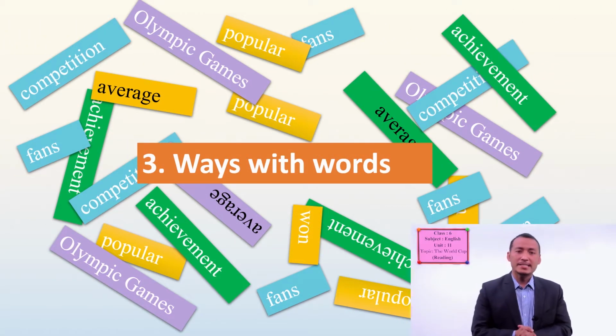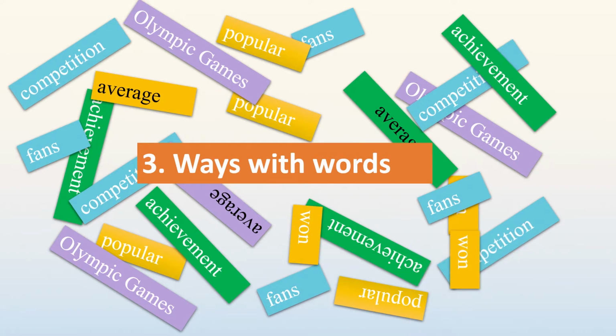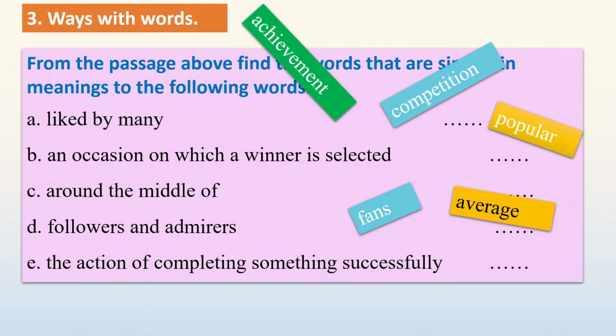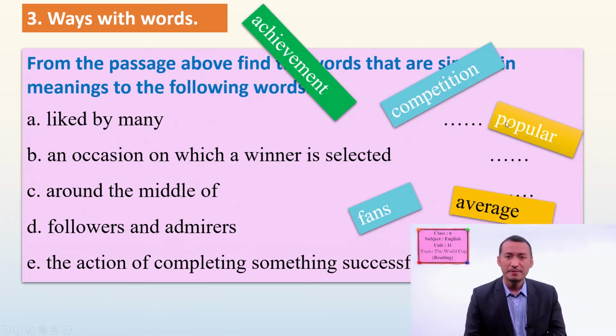So we have the exercise Ways with Words from your textbook. Are you ready to solve the exercise? Please look at exercise 3 in your book, and let's try to solve the meanings of the words. The words are available on your screen. Can you see here? Achievement, competition, popular, fans, average. Let's find out which means what. Liked by many. Can you answer? Can you find out which one is the answer? Liked by many? Yes, it must be popular, right?